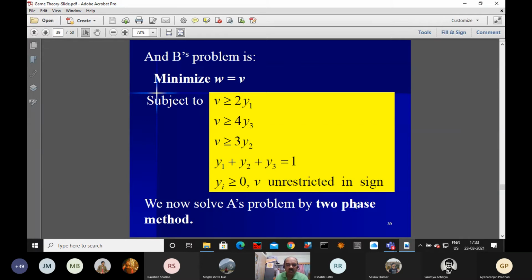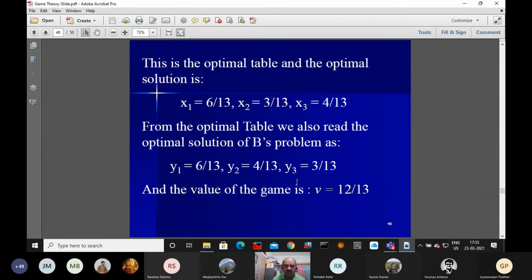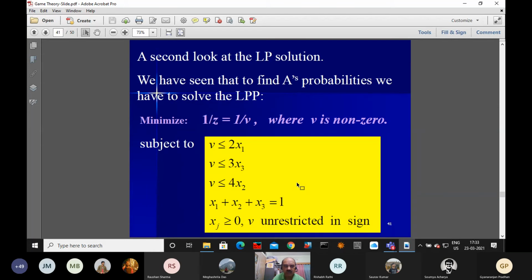Now we would like to solve it. Here, if you are going to solve, there are equality conditions, when y1, y2, y3 have equality conditions. So you may also use the two-phase method. But if I am going to use the linear programming method, how to proceed? We will proceed in this manner.